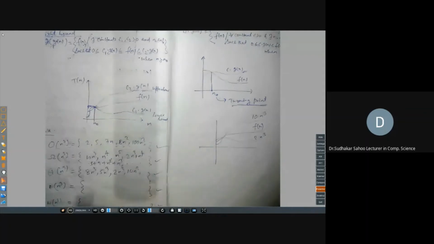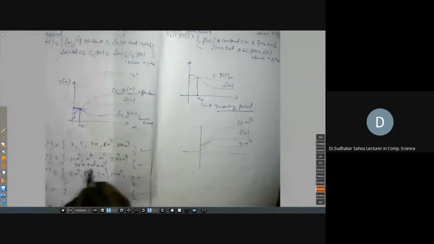So you can write 8 n cube, 5 n cube belongs to this. Equal to is also there, so 2 n cube also you can write, 10 n cube also you can write. So theta of n cube you can write. n square you cannot write. n to the power 4 you cannot write.